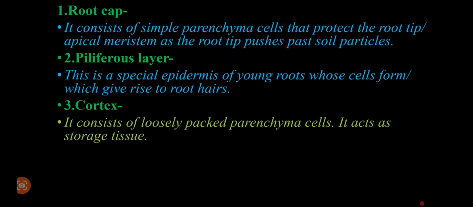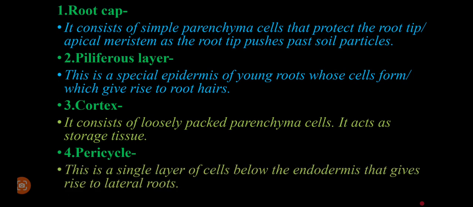The cortex contains loosely packed parenchyma cells. It acts as a storage tissue. Actually, when you stain the cortex with iodine solution, in most cases, it will turn blue-black, meaning that in this cortex, we have stored starch among other food substances within the plant. We have the pericycle. The pericycle is a single layer of cells below the endodermis, just next to the endodermis, that is going to give rise to lateral roots.